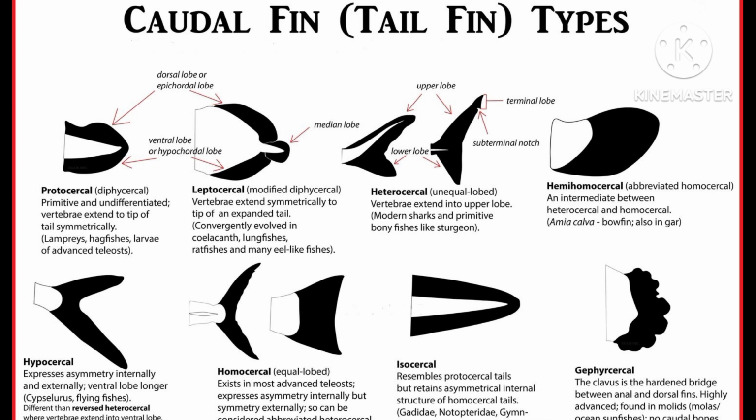These are the different types of caudal fins which are found in the fishes, and this caudal fin helps in the fast moving of the fishes. So this is very important in fishes when we talk about the fins.